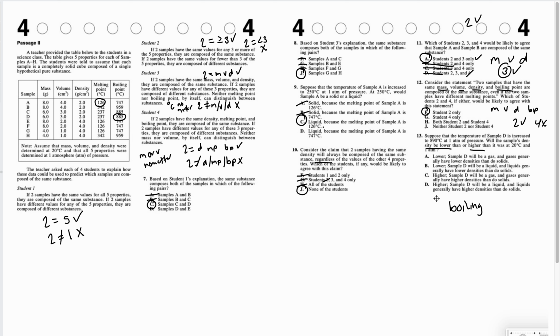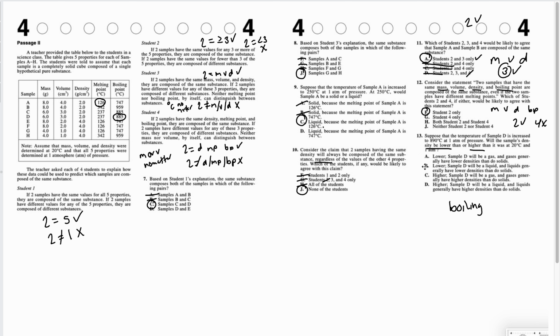We don't know lower or higher right now, but we can say sample D will be a gas or sample D will be a liquid. If it's boiling, it is now going into a gas state. It is no longer a liquid, because the melting point is where it goes from solid to liquid and the boiling point is when it goes from liquid to a gas. So it is no longer a solid.